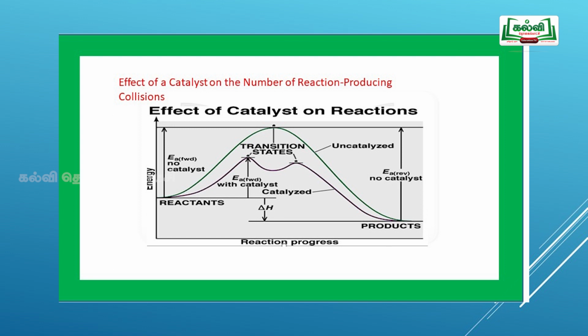As per the catalyst, if you add a positive catalyst, the rate will be increased. If you add a negative catalyst, the rate will be decreased. In this chemical kinetics chapter, we have to concentrate more on the graphical representation of zero order, first order and second order. The next part, the Arrhenius equation, we have to concentrate more. In the first part, rate law, rate constant and molecularity, we have to concentrate more.